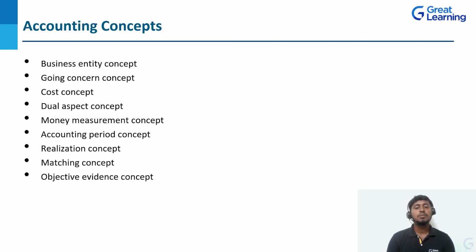If the accounting period concept is not there, then I can maintain my books of accounts for 6 months, 3 months, 8 months or 12 months, whatever is of benefit to me, correct? Other companies would record their own period. So for that purpose this accounting period concept is given. All companies need to maintain their books of accounts.